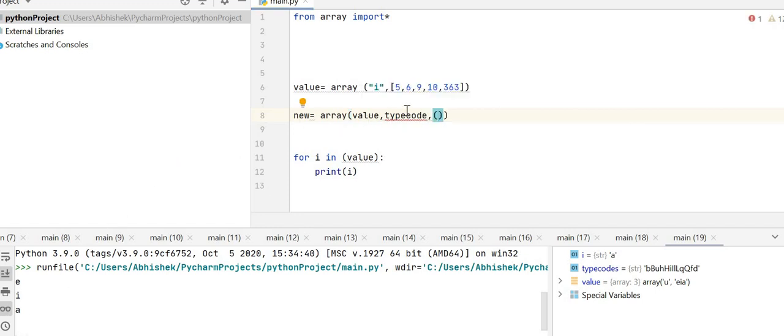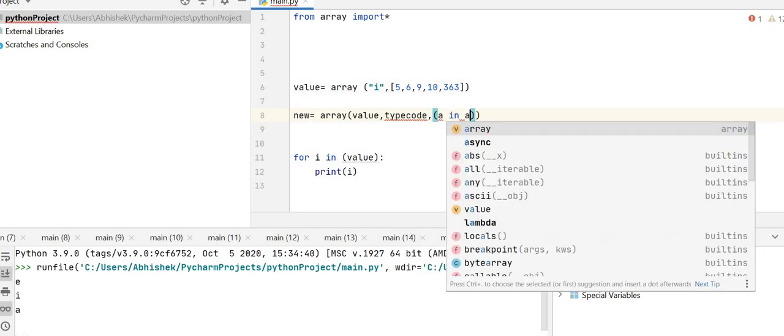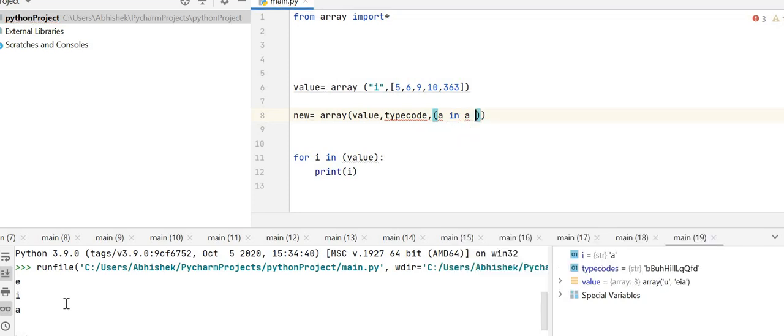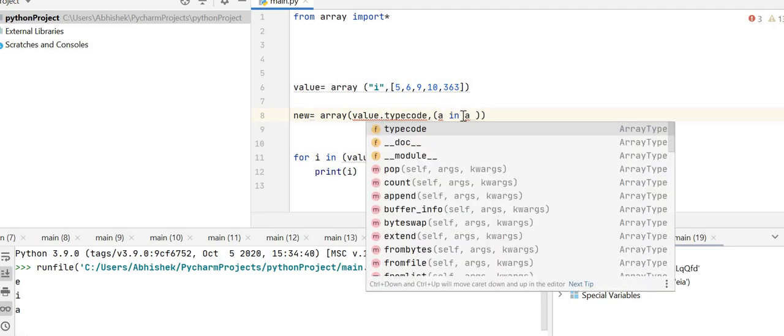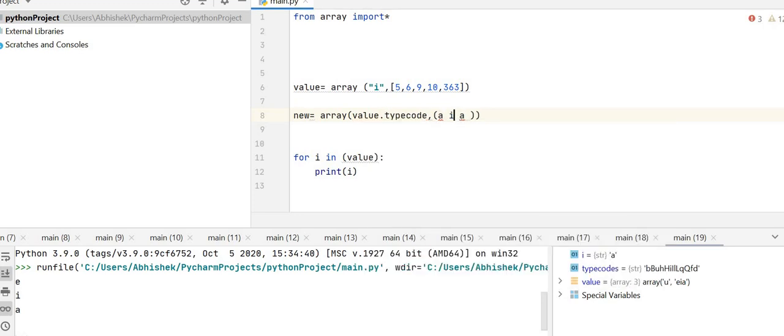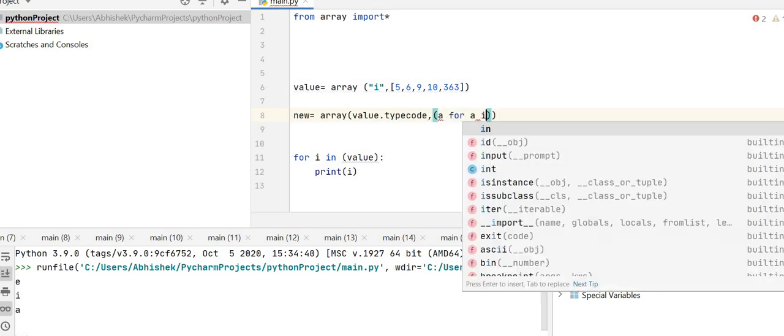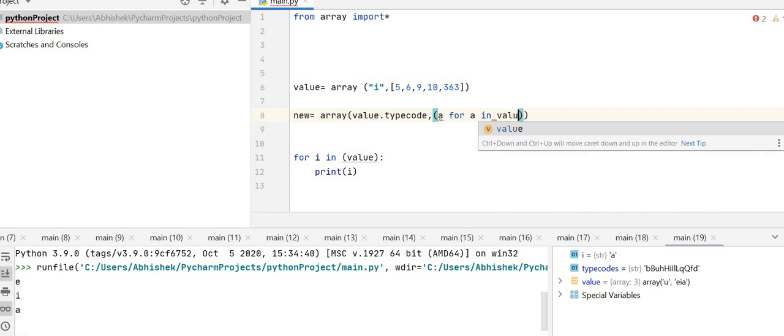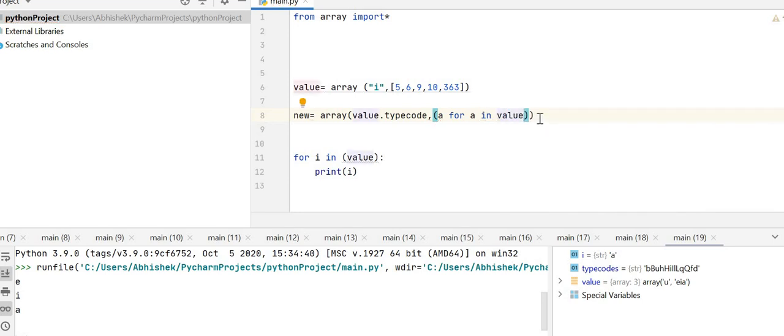So for a in value, like this. Now I'm going to run the code.